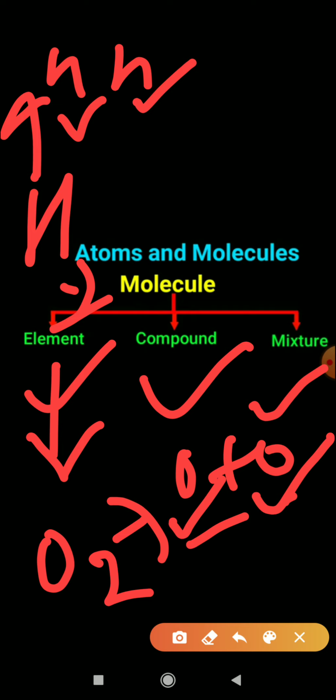Now when we talk about a compound, two or more than two elements combine with each other in a fixed ratio. The ratio should be fixed, otherwise it will be considered a mixture. So if the ratio is fixed and different elements are there, then we consider it a compound.